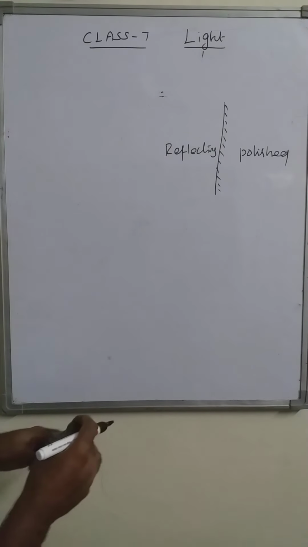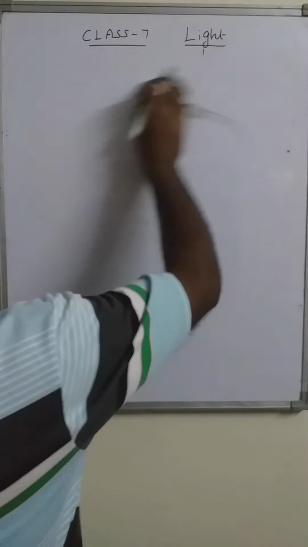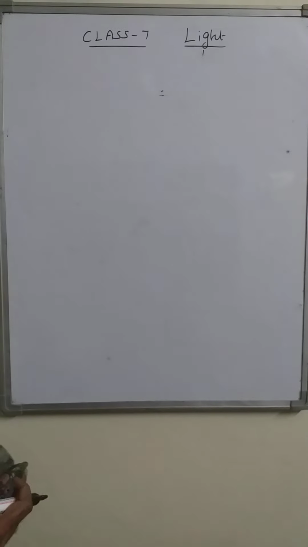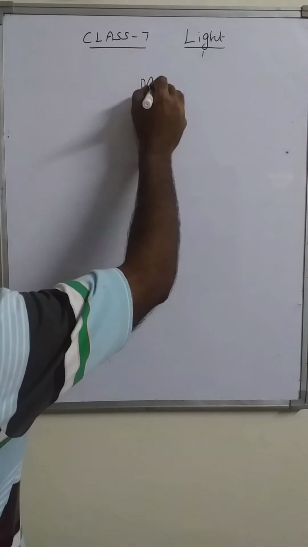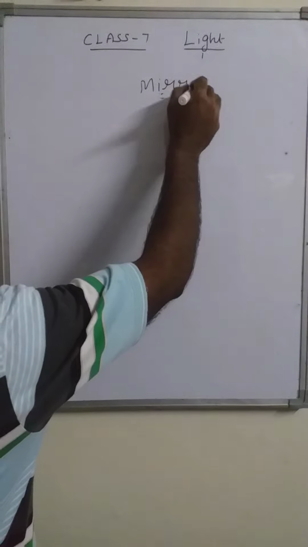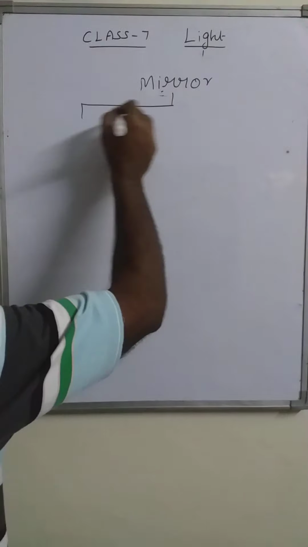On the basis of the nature of its surface, the mirror is also classified into different types. So see, this is the mirror. We can define a mirror as a highly polished surface which can form an image by reflecting light. And the mirror has two types.